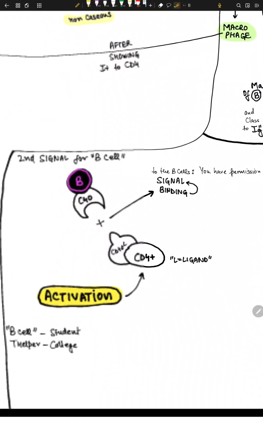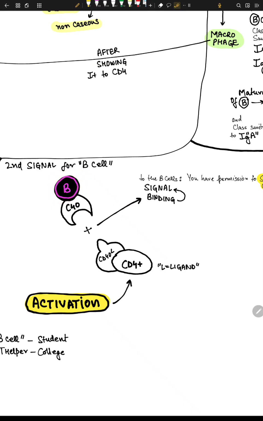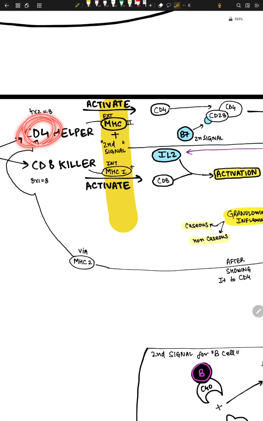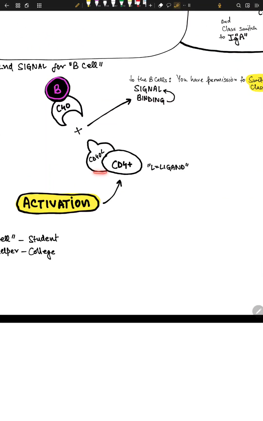The second signal for B cells comes from a molecule called CD40L. Now CD40L means ligand. A ligand is something that binds to the receptor, okay. So B cells have a receptor called CD40 receptor. And CD4 cells, the teacher cells, have this ligand called CD40L, and B cells have this receptor CD40.